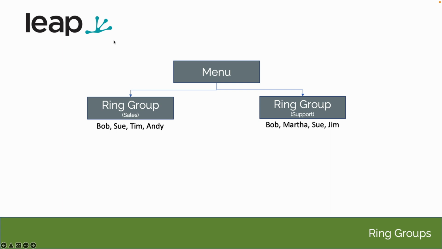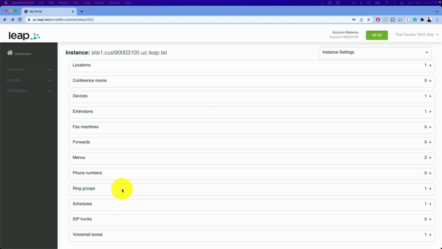A ring group is simply a group of extensions, and it allows all of those extensions to be rung at the same time. This is very common when you have a sales group and a support group, or anything where you want a bunch of people to have their phones ring at the same time, and whoever answers it first takes the call. So from a menu, we'll branch out to a ring group that can have multiple people in it. Pretty simple construct. So let's take a look at how to create a ring group.